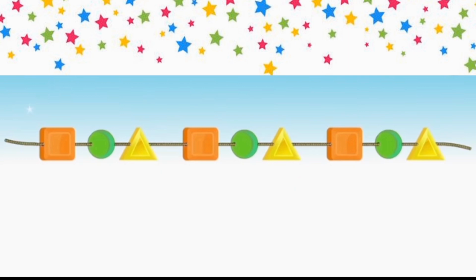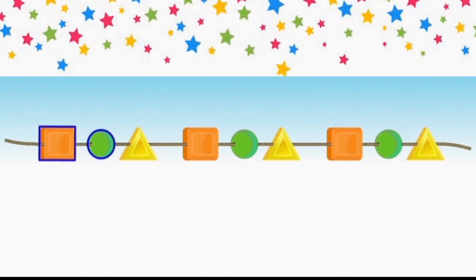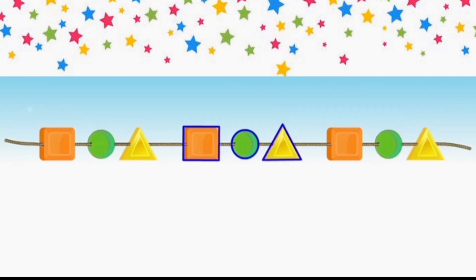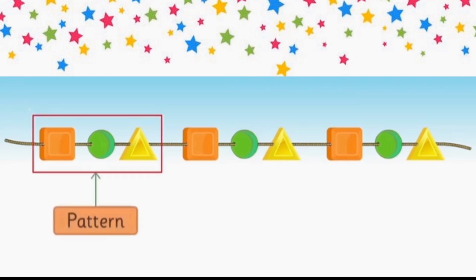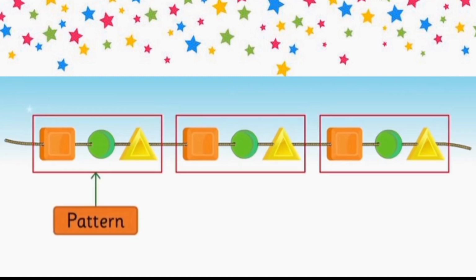Students, look at the bracelet. We have square, circle, triangle. Again, square, circle, triangle, and so on. This is what we called pattern, as it is repeating itself.